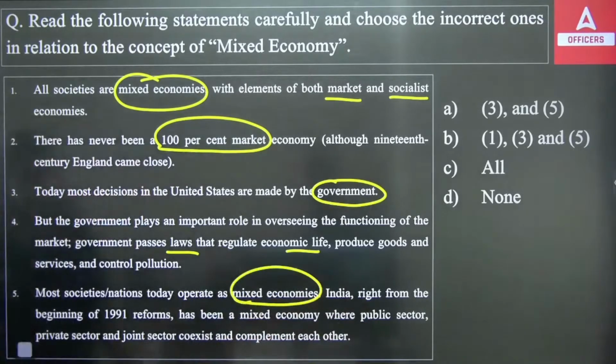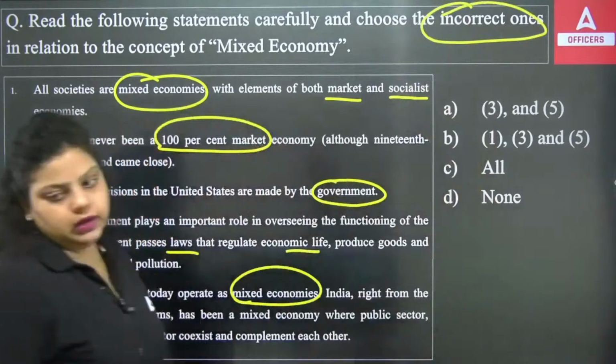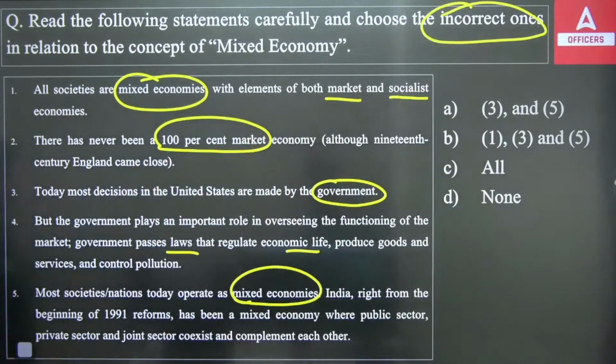India, right from the beginning of the 1991 reforms, has been a mixed economy where public sector, private sector, and the joint sector coexist and complement each other. So out of these five statements, which of the following is the incorrect one? The incorrect one we are asking about. Okay, so the right answer here will be